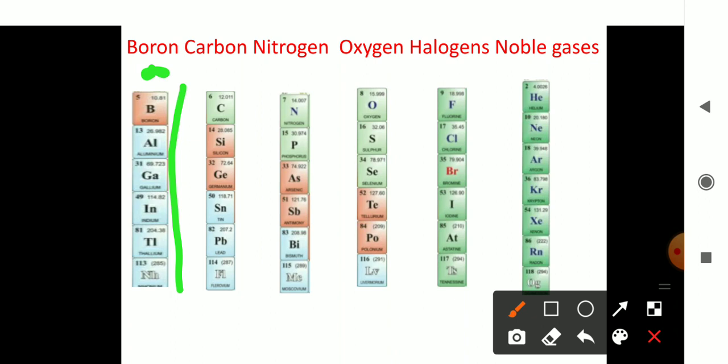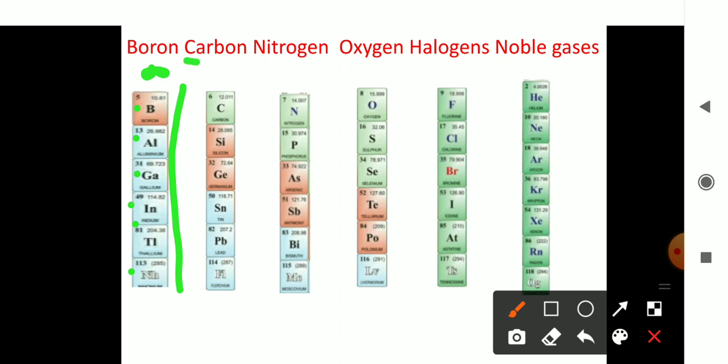And what are the elements present? Boron, aluminium, gallium, indium, thallium and nihonium. So these are the elements of the boron family. What is group number 13? Group number 13 is the boron family. It constitutes this set of elements.